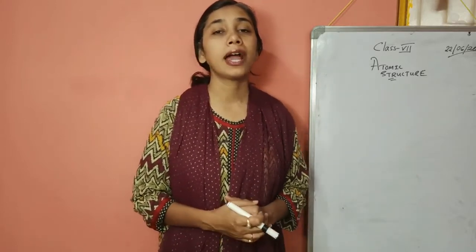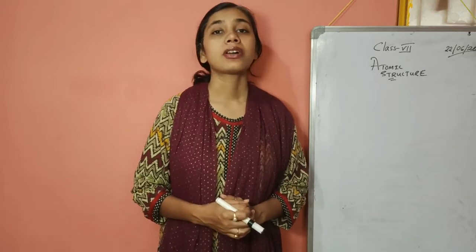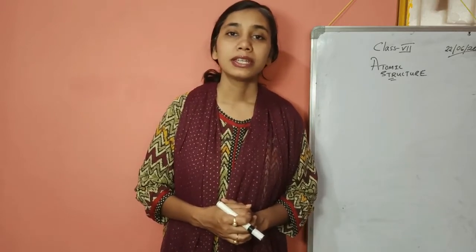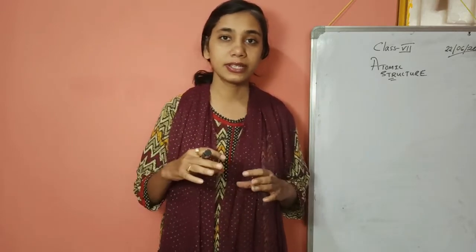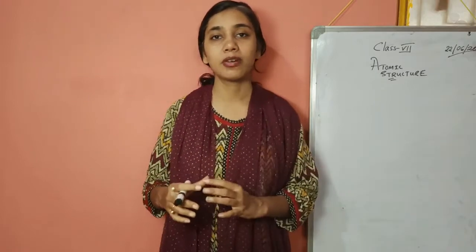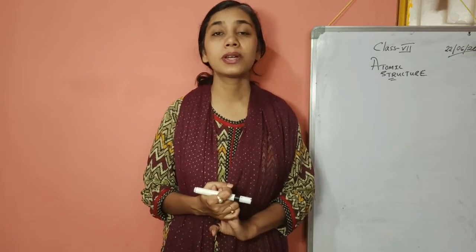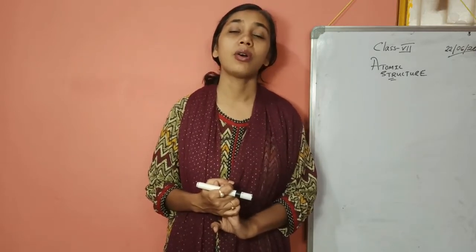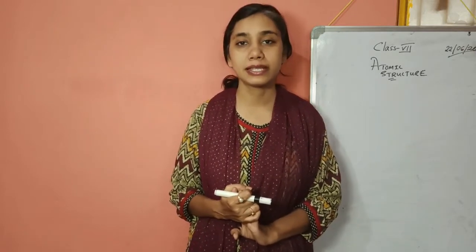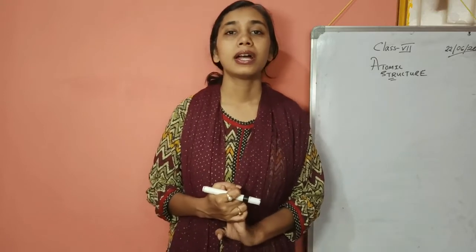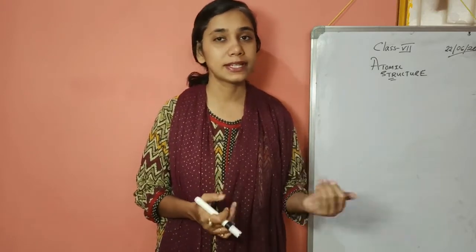Then we have an idea about radicals and the concept of atomicity. Other than radicals, these three terms, atoms, molecules and atomicity, are well known to you all because they were there in class 6. And we will also be studying valency, of which you have some idea from class 6.